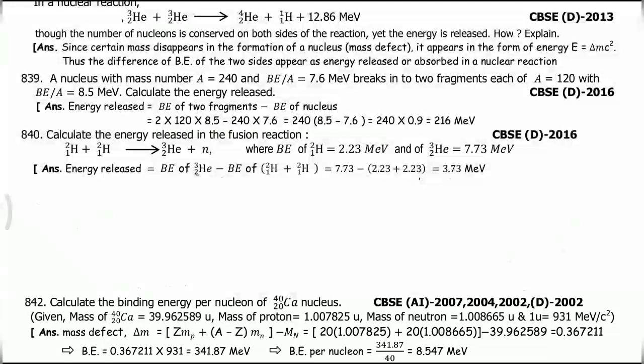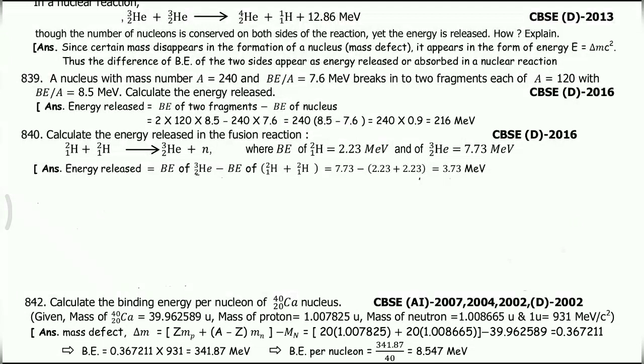Explain. Since certain mass disappears in the formation of a nucleus, like mass defect, it appears in the form of energy equal to delta m c square, where delta m is the mass defect. Thus the difference of binding energy of the two sides appears as energy released or absorbed in a nuclear reaction.